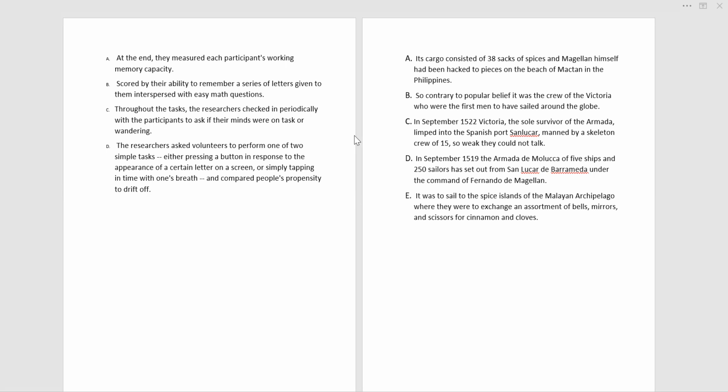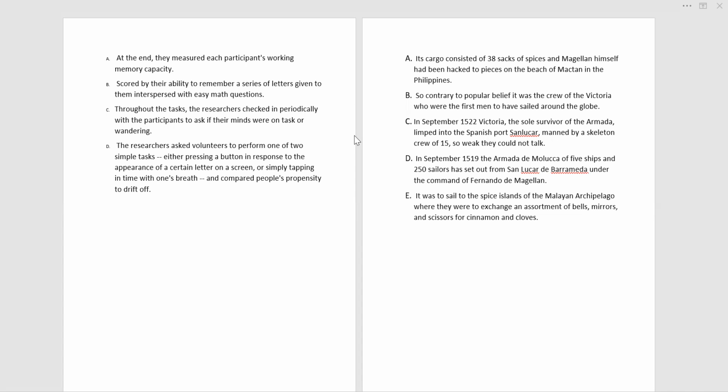And then comes E: it was to sail to the Spice Islands of the Malay archipelago, where they were to exchange an assortment of bells, mirrors, and scissors for cinnamon and cloves. It is referring to that sailing adventure; it's a pronoun, showing a link. So they went on a sailing with 5 ships, and this is why they were sailing to this island. D, E. After E, it's going to be A.